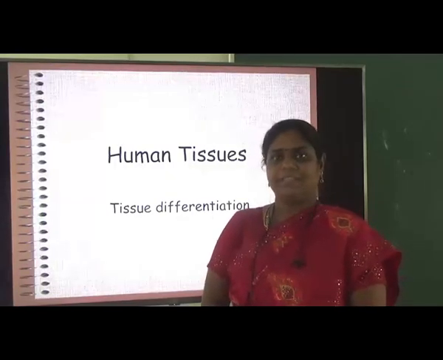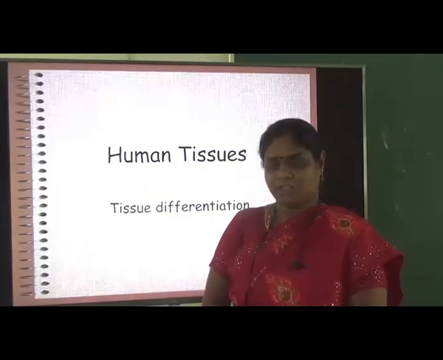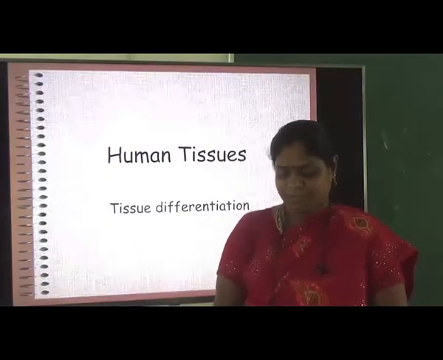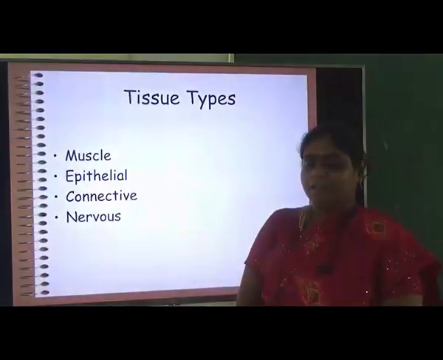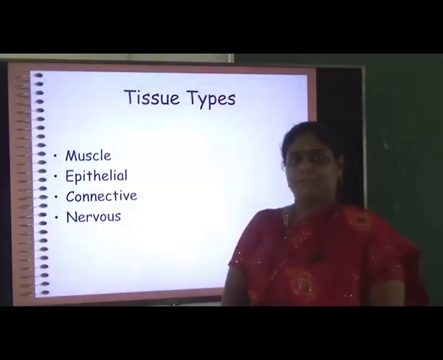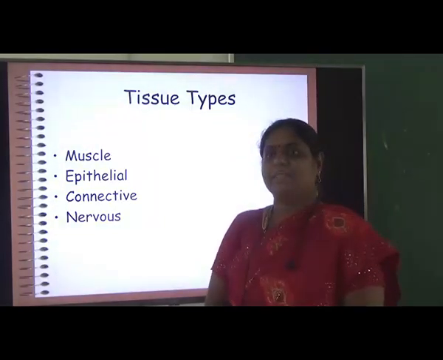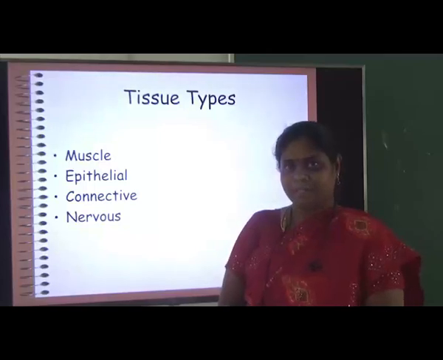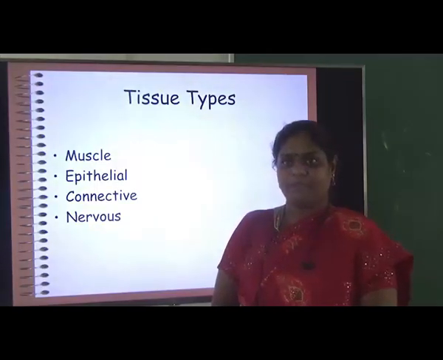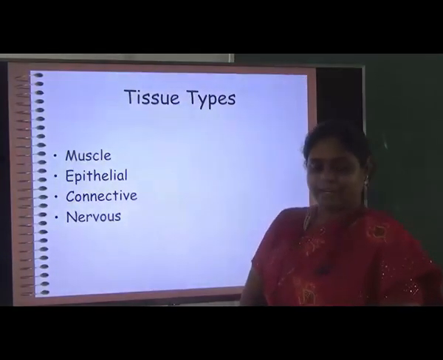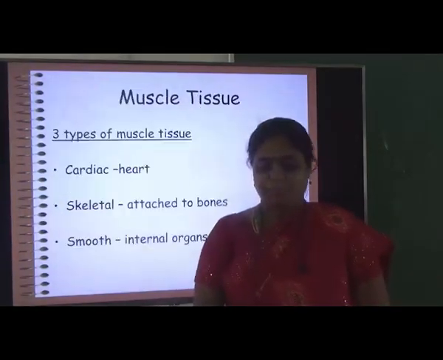Dear students, today we will see what are the types of human tissue, and this portion is covered in both your anatomy and your physiology. So, we have the following types of tissues. We all know what cells are. A group of cells we call a tissue. In humans we have 4 types of tissues. They are the muscular tissue, epithelial tissue, connective tissue and the nervous tissue.